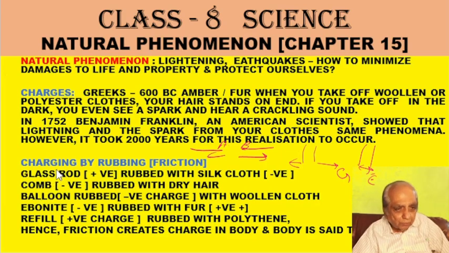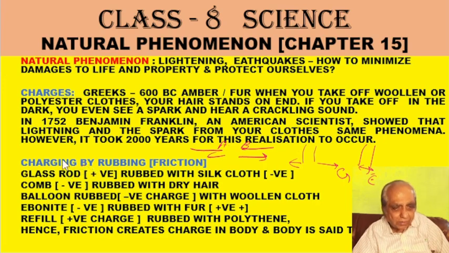They called the glass rod positive charge, and the ebonite rod negative charge. Whichever material repels the glass rod would be positive charge, and whichever material repels the ebonite rod would be negative charge. In this manner they made two groups, positive and negative.